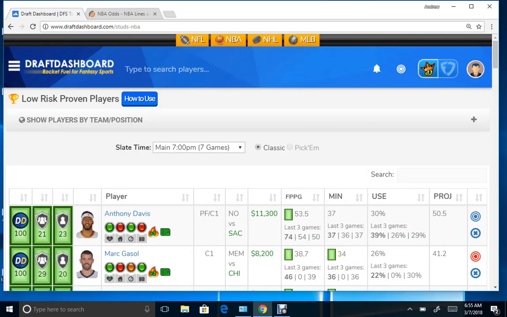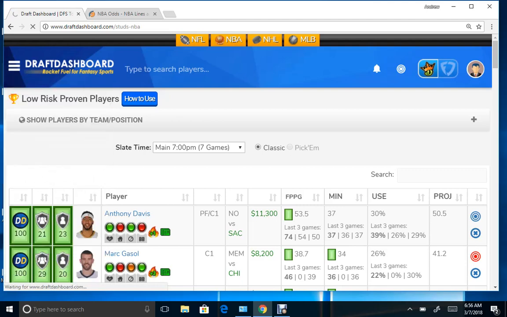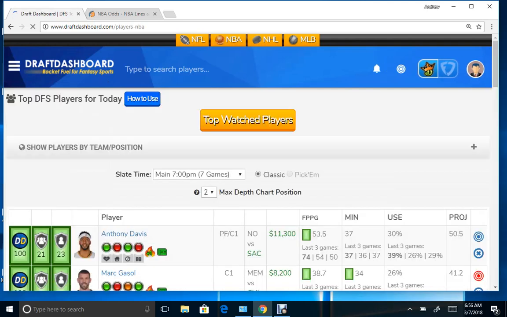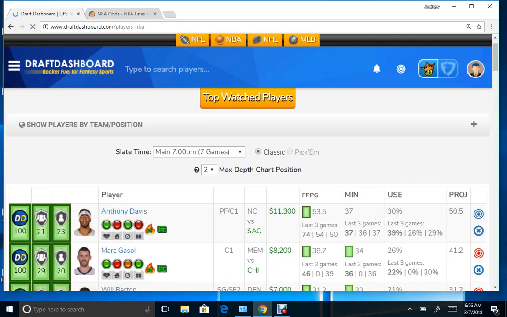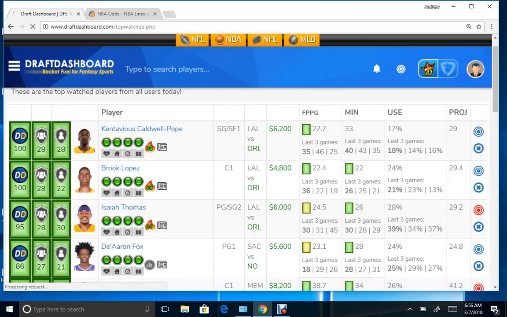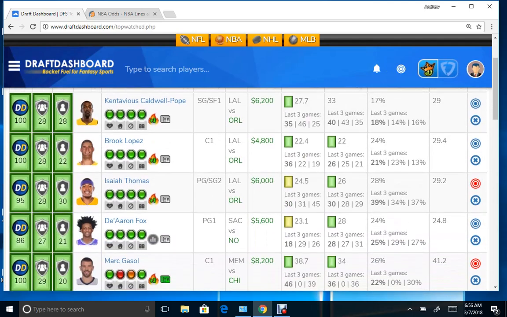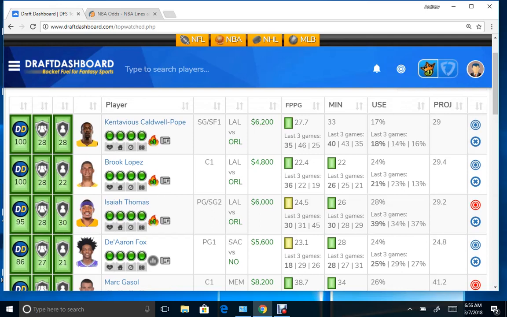And also, though, another thing is you want to look at the top usage percentage on these players. For example, when you click on top players today, okay, if you want to get away from some of the guys that everybody's playing or looking at, go to the top watch players, because a lot of people are using this, obviously. So these are the top watch players. It's arranged in such an order to show you that this is the most watched, potentially most played guy right now today at this point in time.